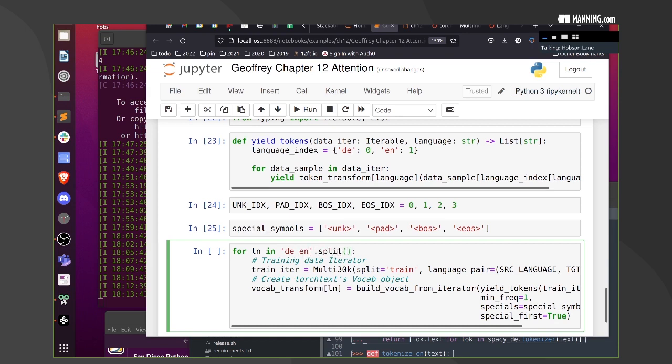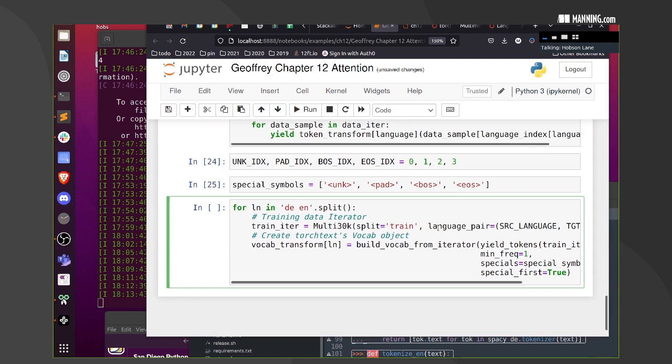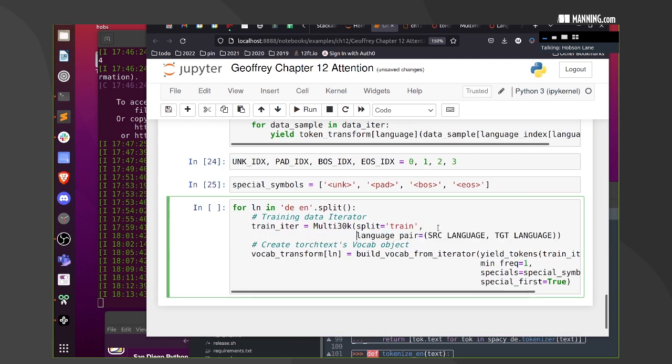DEEN.split. Interesting, it's going to instantiate the iterable from scratch and start again, and it's going to do it with the same stuff that Jeff had in his as well.